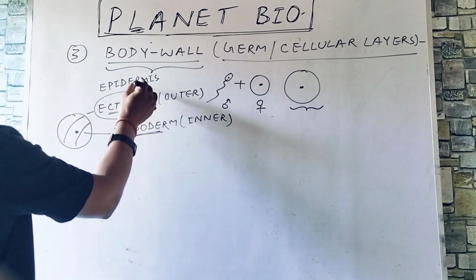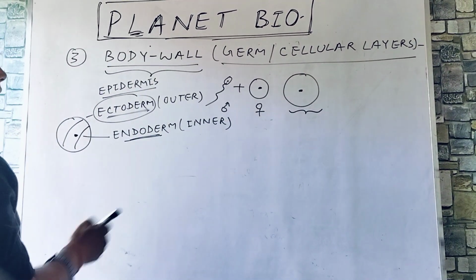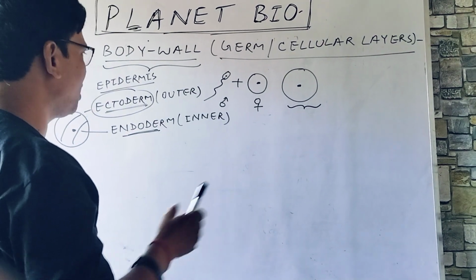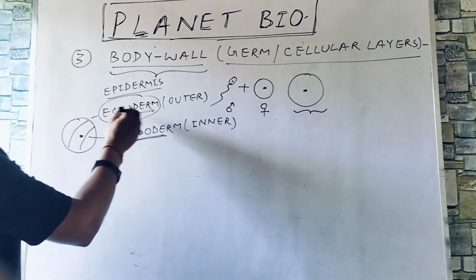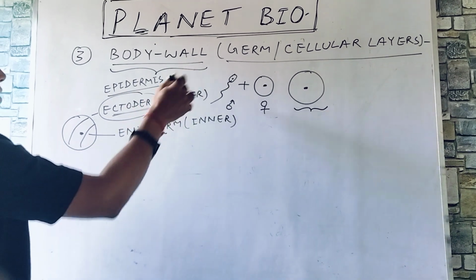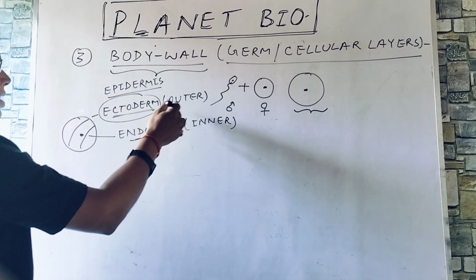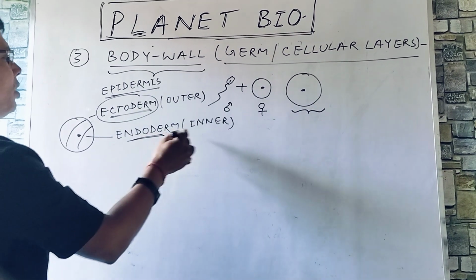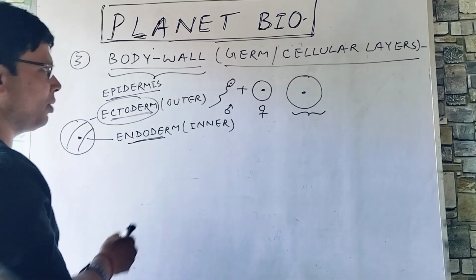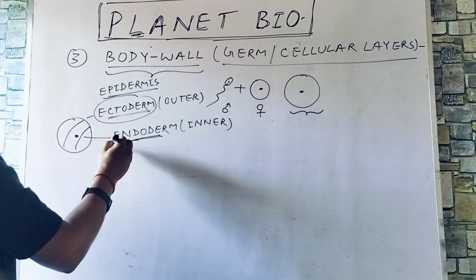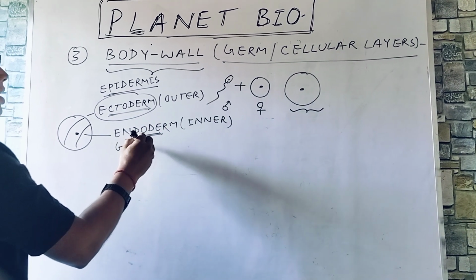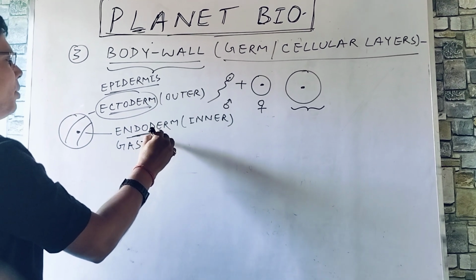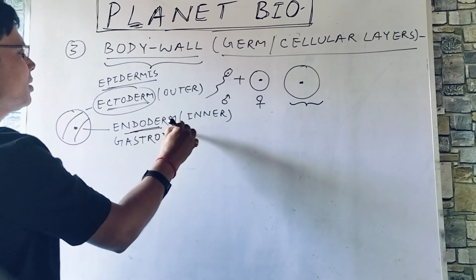So, boys and girls, you have to focus on two things in biology. The first one is terms and another one is mechanism. So we write here, ectoderm is the outer germ layer or cellular layer, and this is ready for organogenesis. It is otherwise called epidermis. And endoderm is the inner germ layer or cellular layer, and it is just near the gut or the alimentary canal or the food pipe, so you can mention it as gastrodermis.